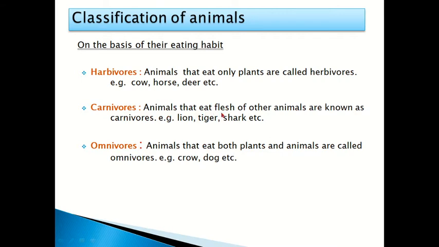Carnivores. Animals that eat the flesh of other animals are called carnivores. Example: lion, tiger, shark. Omnivores. Animals that eat both plants and animals are called omnivores. Example: crow, dog. Even human beings come in the category of omnivores because they eat both plants and animals.